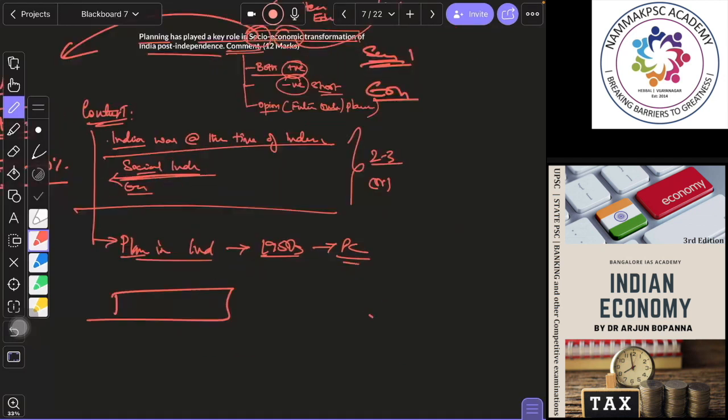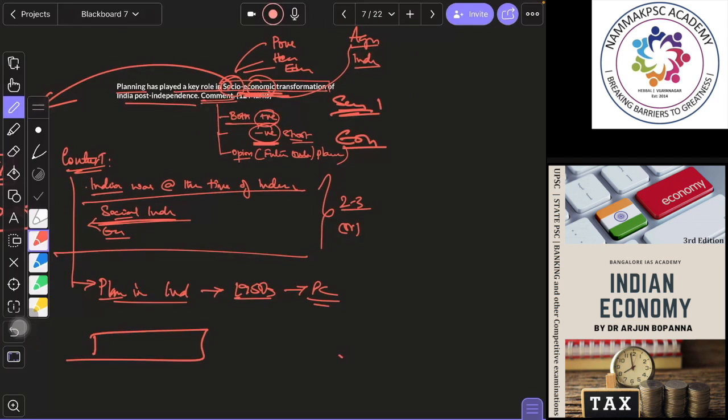Okay, next is your economic challenges. Because it is a comment question. So you will also write about the failures of planning. It was not that we suddenly became a developed country. No, we are still a developing country. Growth rate was very low, even though we were able to bring about industrial development, etc. Hindu rate of growth, like that you will write Hindu rate of growth and you will underline that word or box that word. Inadequate growth rate.